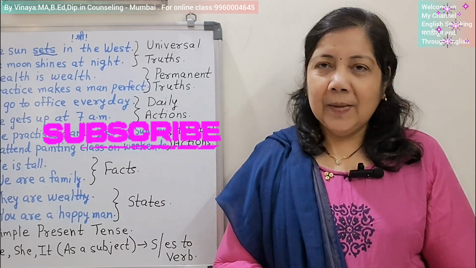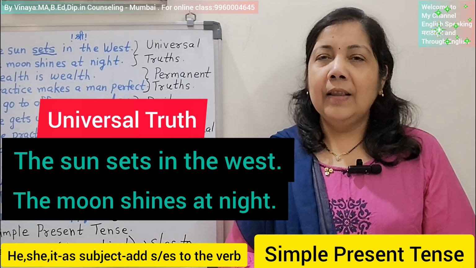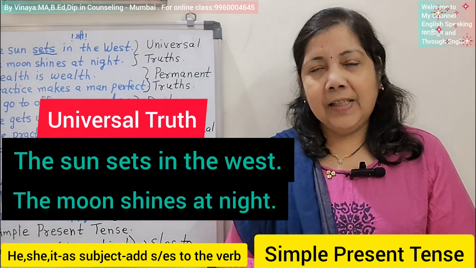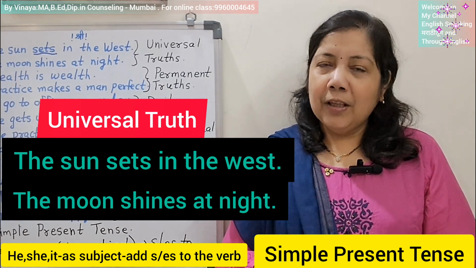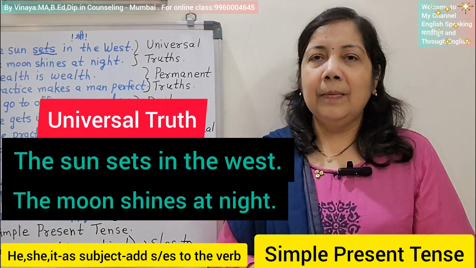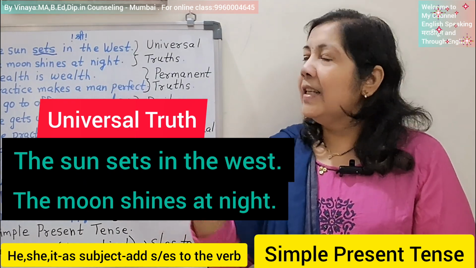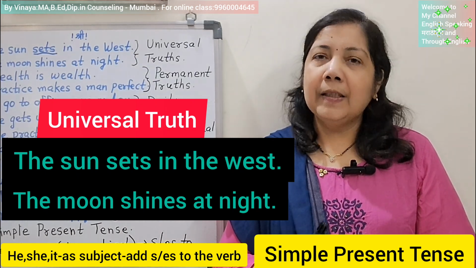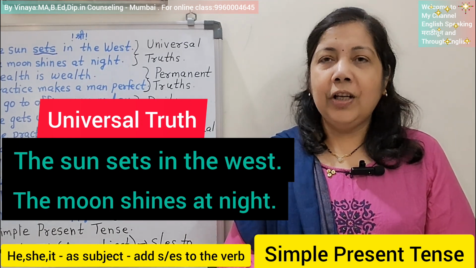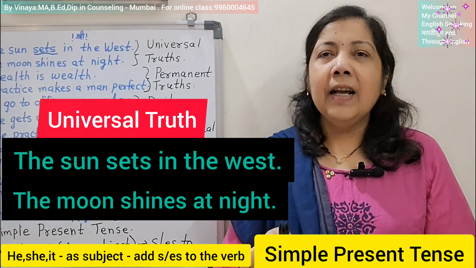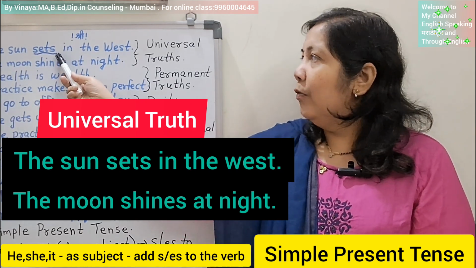Let us begin. The first sentence is: The sun sets in the west. The sun is the subject, set is the verb, and for that set, s is added over here. Why this s is added is that the sentence is in simple present tense. In simple present tense, the rule is when the subject is he or she or it, then you have to add s or es to the verb. According to that rule, s is added here.